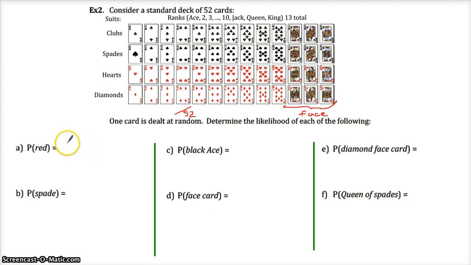All right, probability the card is red. Well, that's 26. You might have guessed that would be half because it looks like half of the cards are red. But you can count them up, and yes, 26, these bottom 2 rows out of 52 are red. You can write that as that, or you can write this as this. Probability it's a spade.